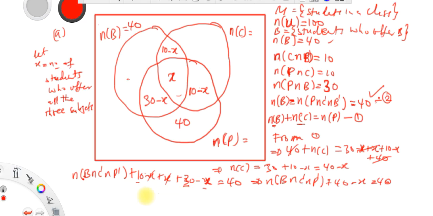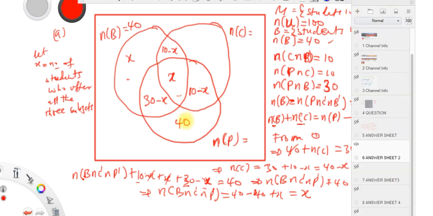This is very simple. So this implies the number of students who study biology only, so this is the chemistry complement intersection the physics complement. If you like, you can put a variable here, say y. We can define it to be y. So that one will be equal to this 40, then send everything to the right hand side. So we get 40 minus 40, then plus x, so we get x. So that is it.